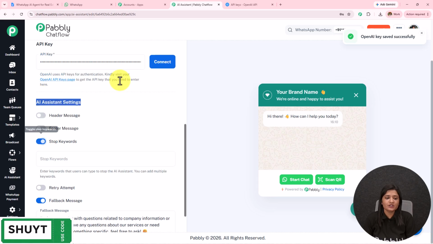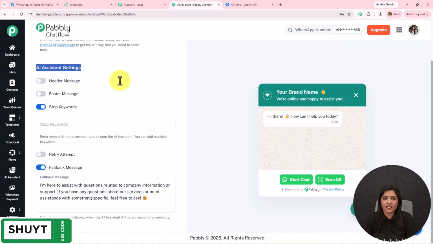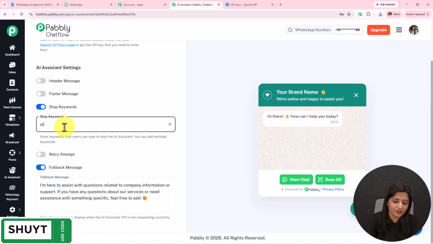Then we have the stop keyword. When the user does not want to get replies from the AI agent, or when the matter has to be escalated to human support, the stop keyword can be used. You simply have to enter that particular word and press enter. In this manner you can add the stop keyword.